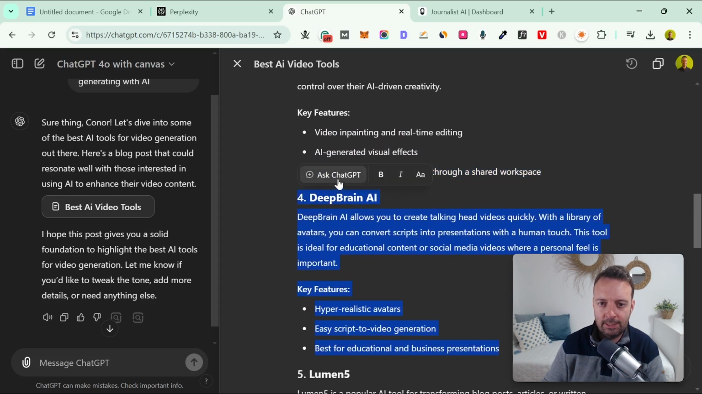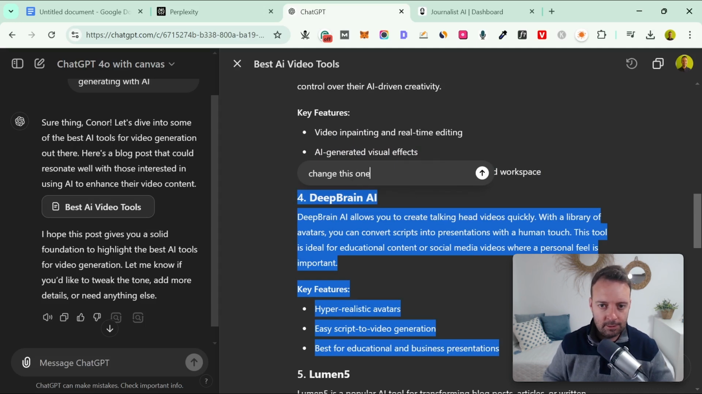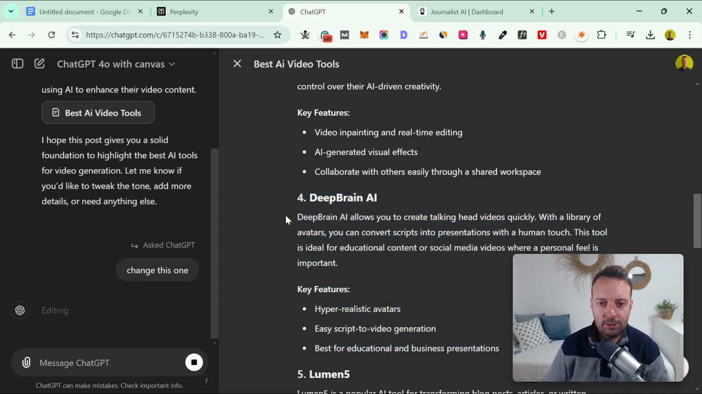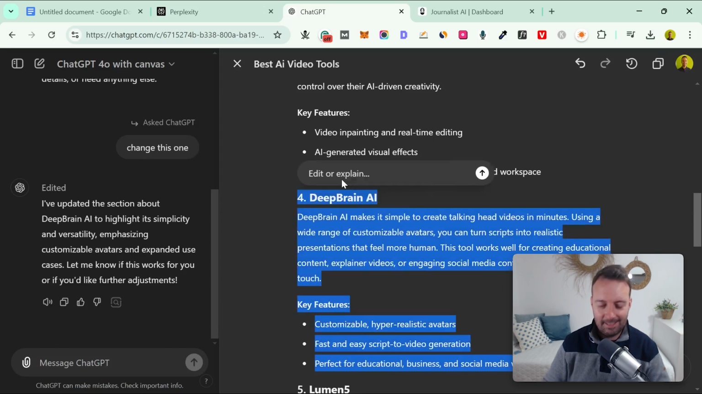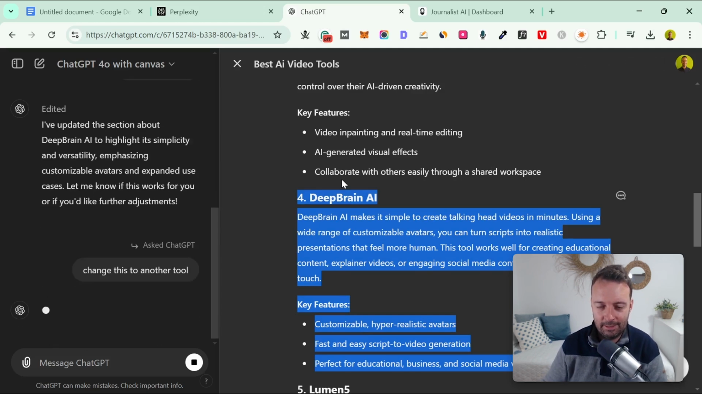So let's change this one. All I need to say is edit, and it will just change this text here. Okay, so this time it actually didn't change it. So I'll say something better: change this to another tool. I need to be more specific, I think. So let's see how this changes.